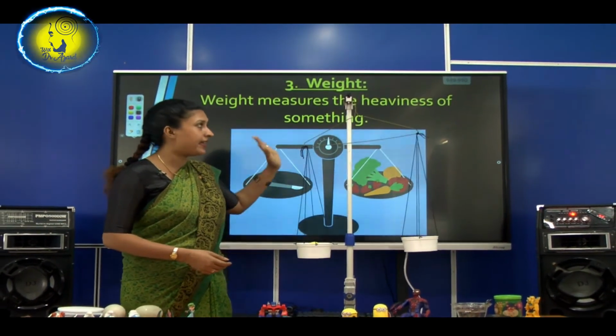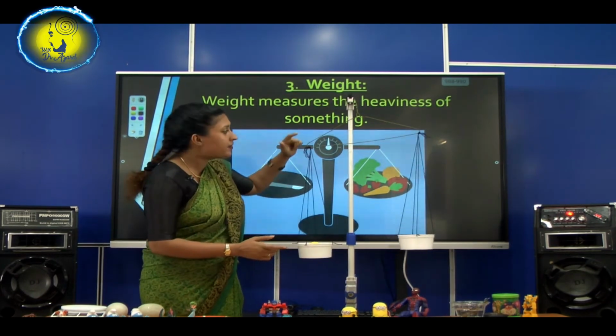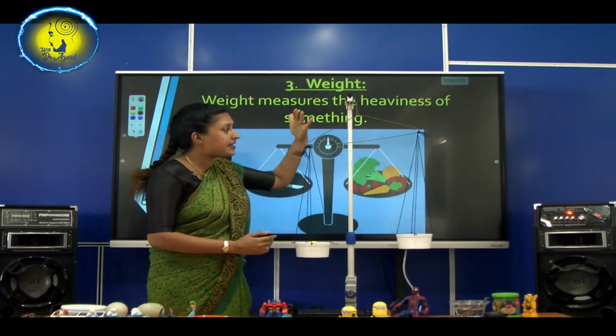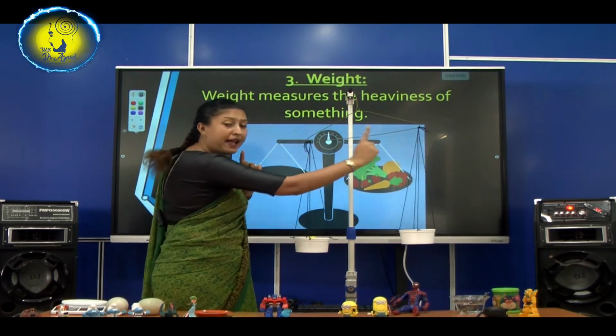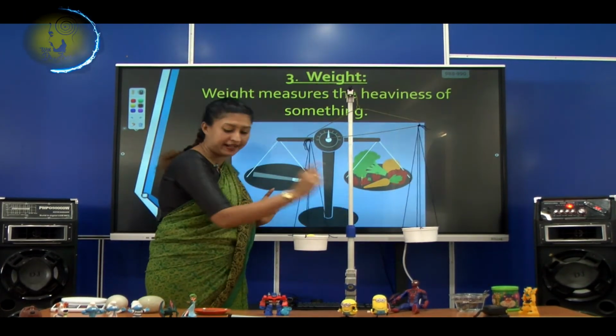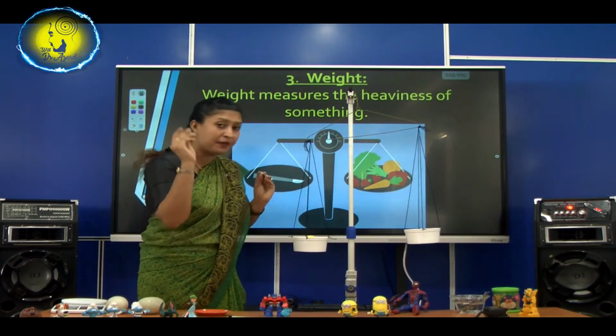Now, can you see, when I put the Minion into this side, this side is slanted a little? Can you see it's towards this side a little? It's not balanced. So, to balance it, what we have to do?